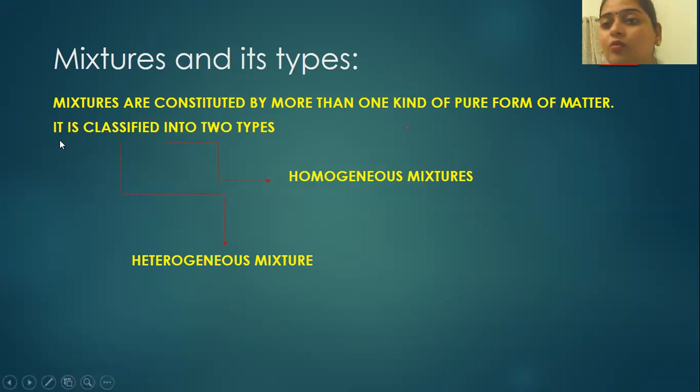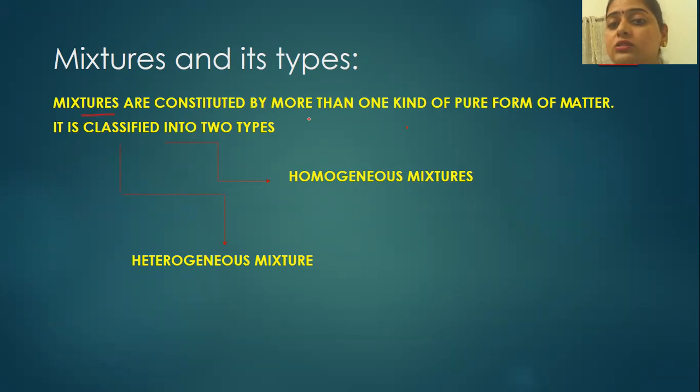As you all know, mixtures. What are mixtures? Mixtures are something in which you find more than one kind of pure form of matter. Pure form of matter means we talk about elements. Elements are the purest form, because they contain only one kind of atom. Suppose I'm taking gold, but I'm adding some atoms of some other element into it, then it will not be called pure gold. It will be impure gold, because it has some percentage of impurities in it. Such substances are known as mixtures.